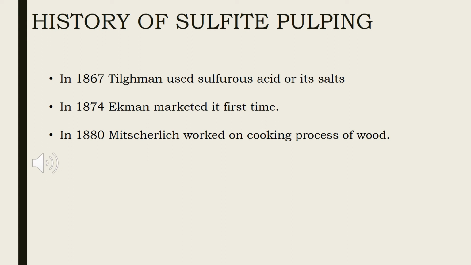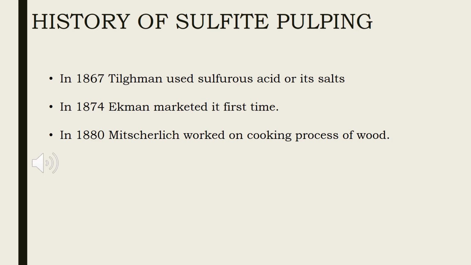In 1867, B.C. Tilghman patented a process in which the decomposition of wood with sulfurous acid or its salts was used for the production of fibrous pulp to manufacture paper. However, it was not until 1874 when the Swedish chemist Ekman marketed the first sulfite pulp.